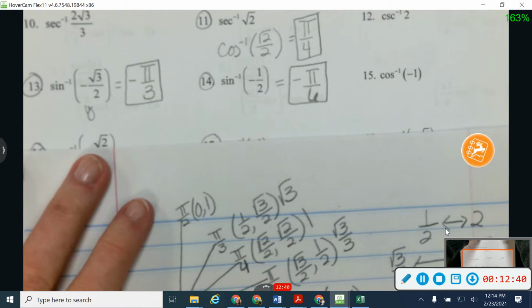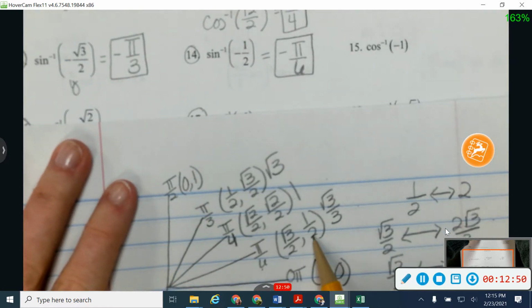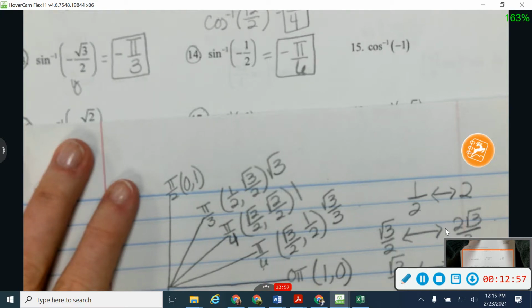Check yours when you're ready. Okay, again, a negative value for sine means my answer is going to be negative. And I found my y value of 1/2 to be right here at pi over 6. Okay, any questions on 14?